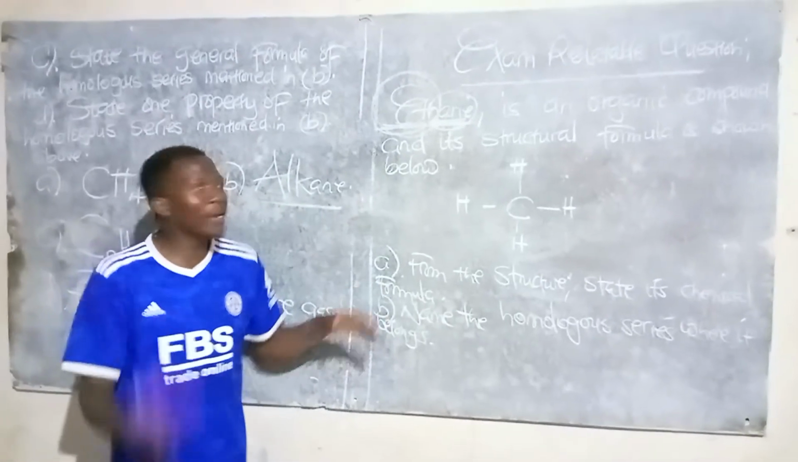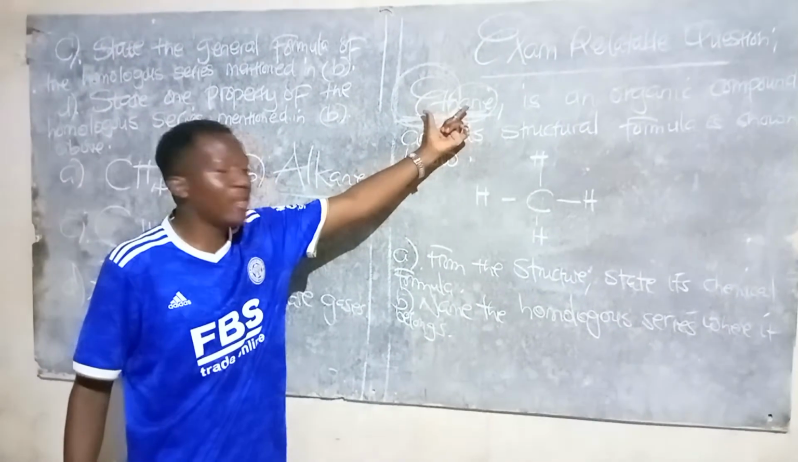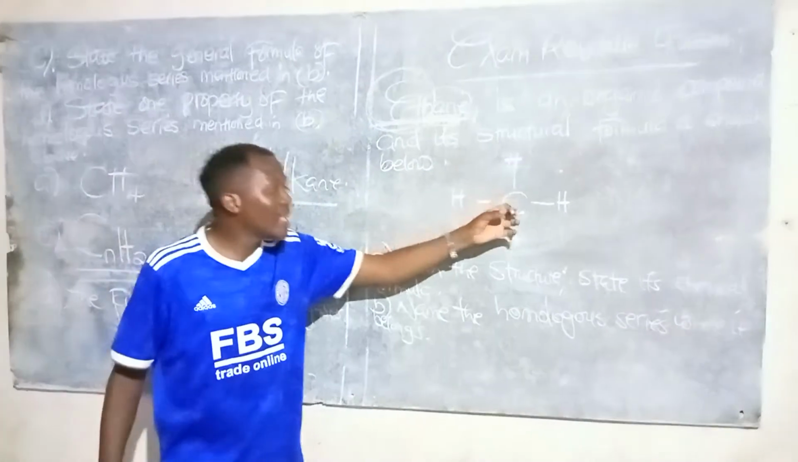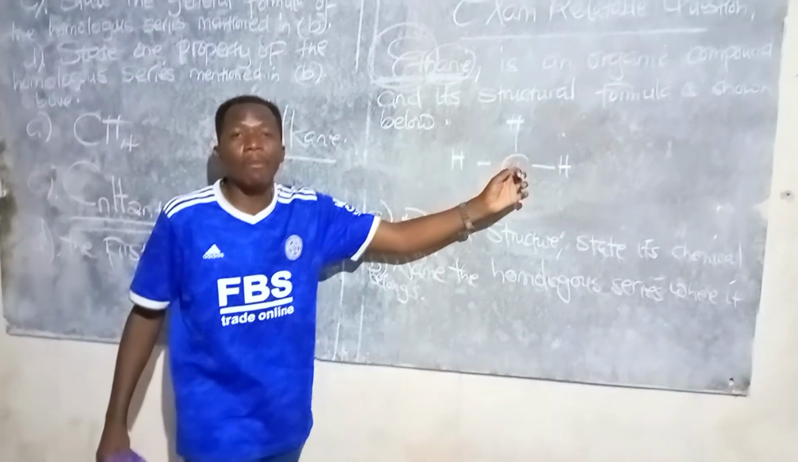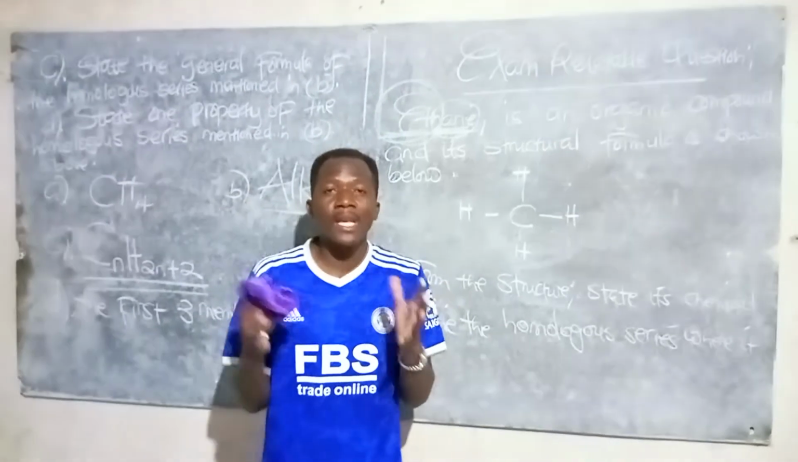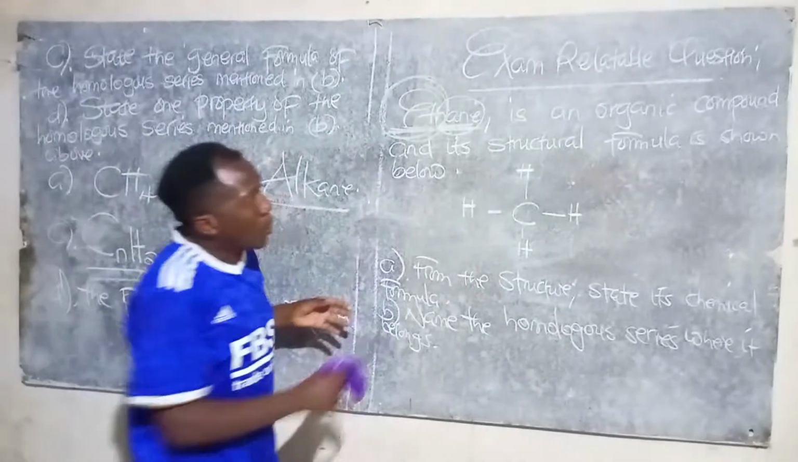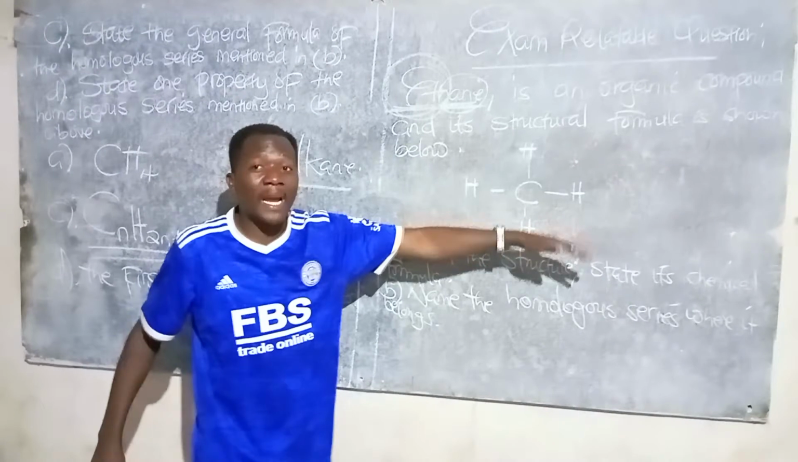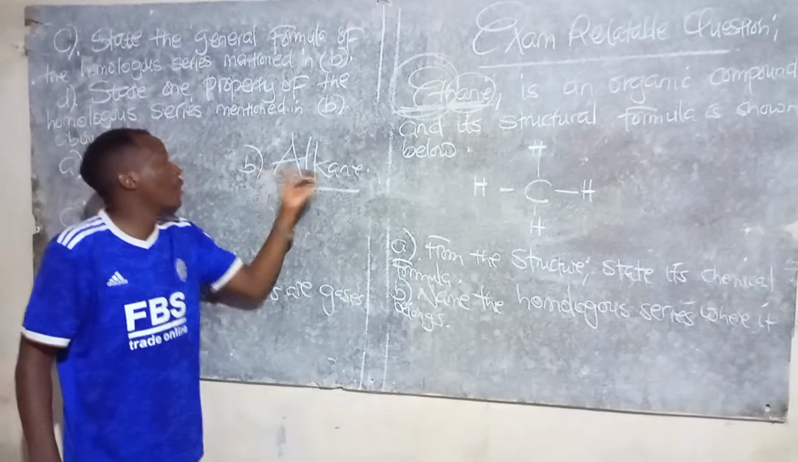Then B, name the homologous series where it belongs. The homologous series can be stated provided they've mentioned a name. Or, since there happens to be only a single carbon atom, the only type of organic homologous series we can talk about should be an alkane. So in this case, I'm going to say alkane.